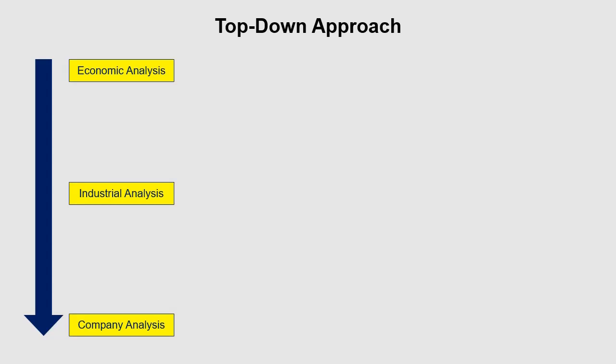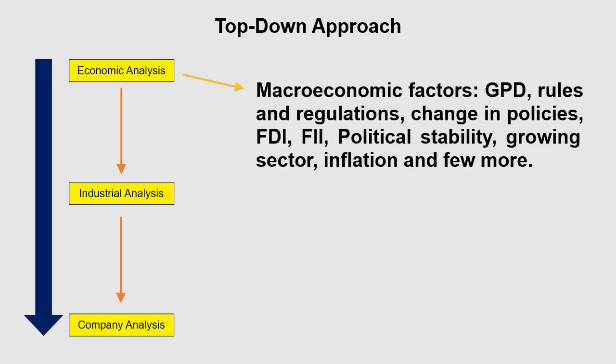So there are three parts of the top down approach. First is studying the economy of the nation, or economic analysis. Then moving on to industrial analysis and last, company analysis. Don't forget, the sequence will remain the same. Under the economy of the nation, we will study macroeconomic factors such as GDP of the nation, rules and regulations, changes in policy, FDI, FII, political stability, growing sectors, inflation and a few more.